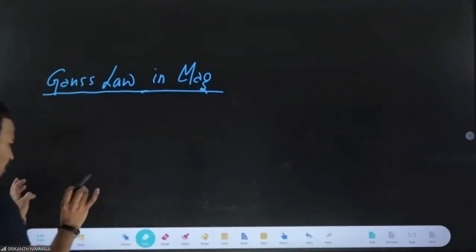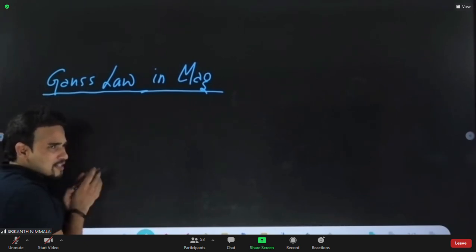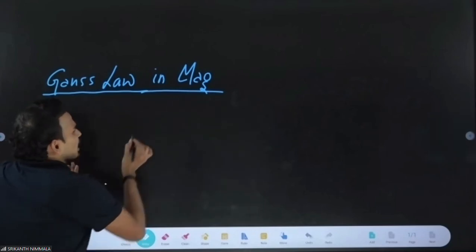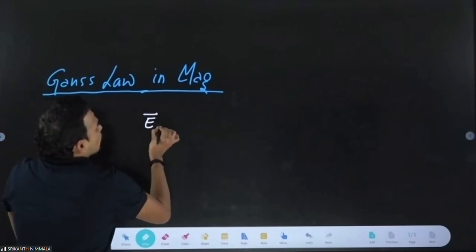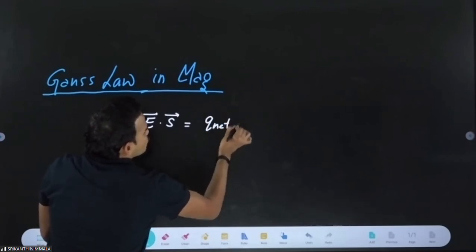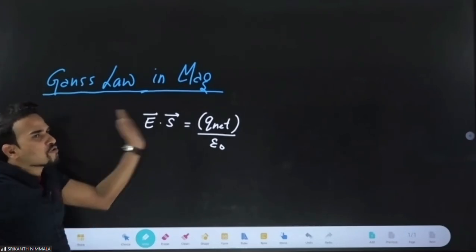Understand how we'll talk about Gauss law in magnetism, same as electrostatics. We studied Gauss law in electrostatics: E dot S equals Q net enclosed by epsilon naught. This is our Gauss law in electrostatics.